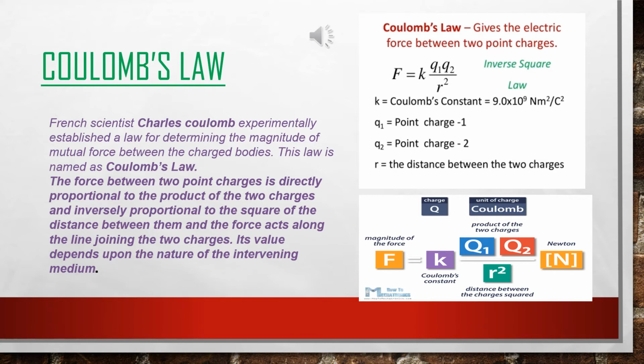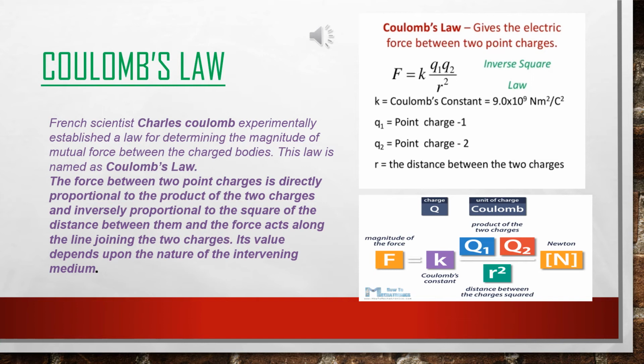Now according to Coulomb's law, F varies as Q1 into Q2. See the next diagram. F varies as Q1 into Q2, that means the product of the two charges, and inversely proportional to the square of the distance, that is F varies as 1 by R square.